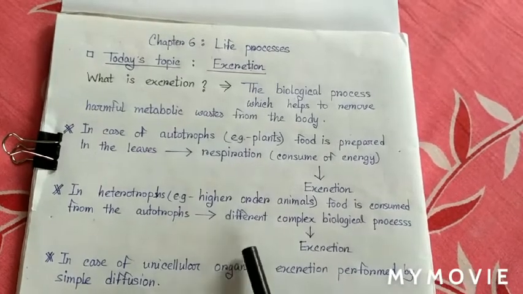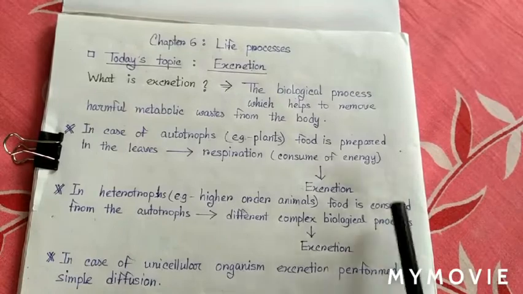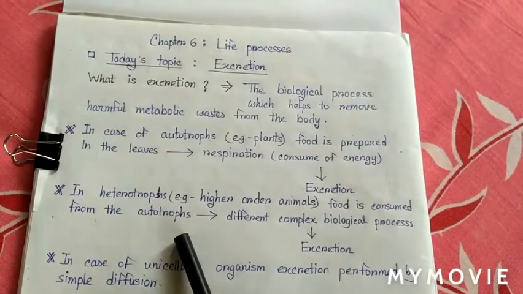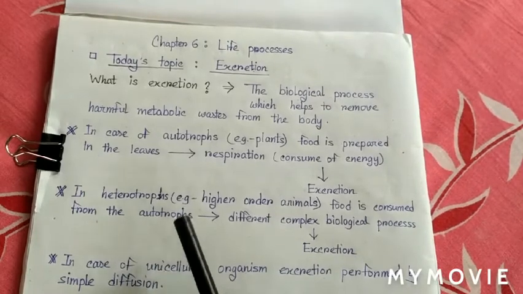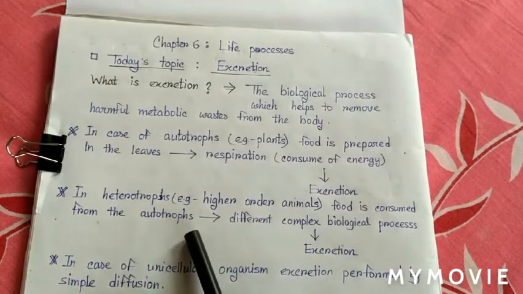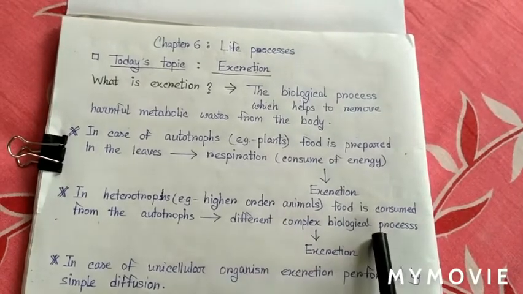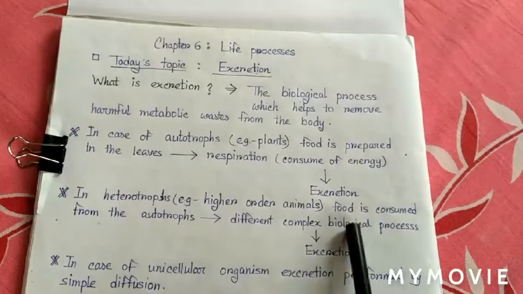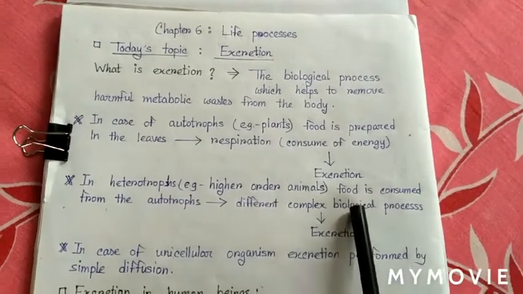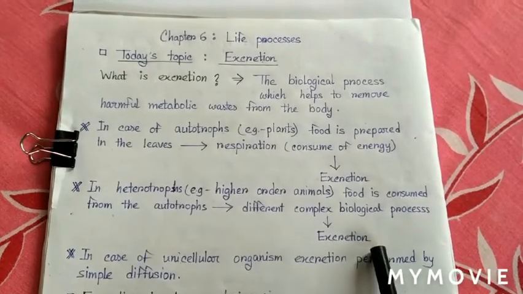In case of heterotrophs, that is higher order animals, food is consumed from the autotrophs. We all know heterotrophs don't produce food by themselves. Then it goes through different complex biological processes and thus waste material is generated. And this waste material is excreted from the body through the excretion procedure.